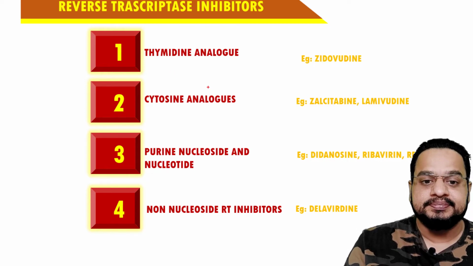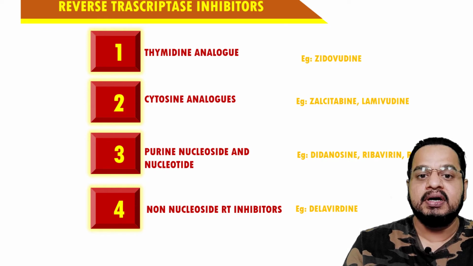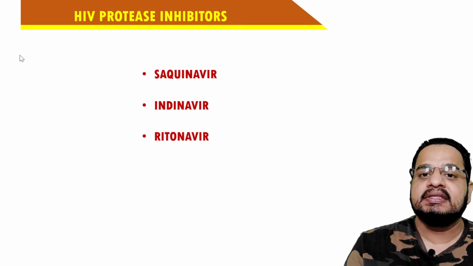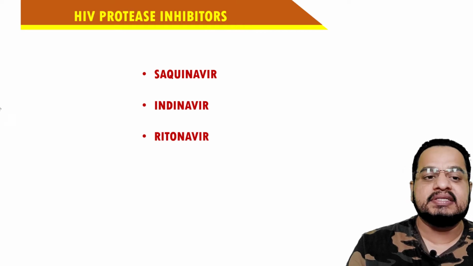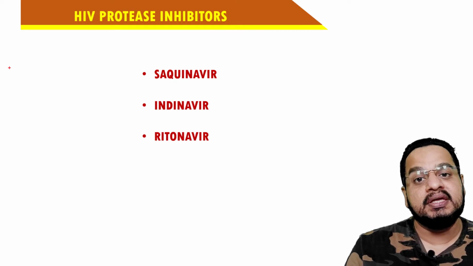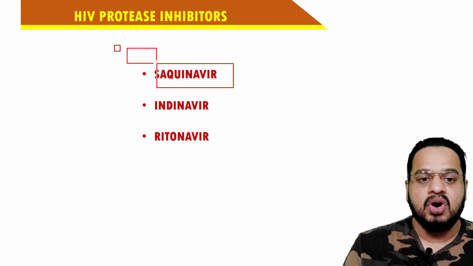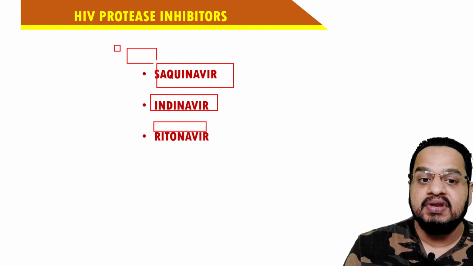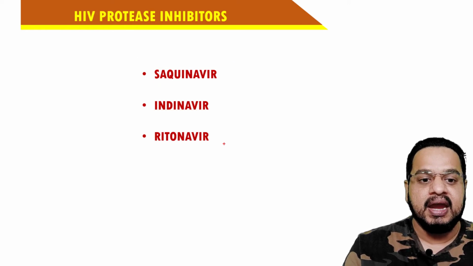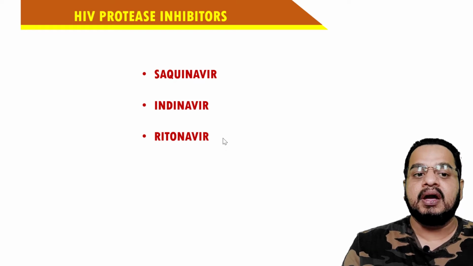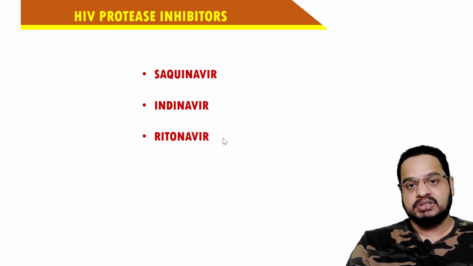Understand? Then once you have understood this second class, let us discuss the third important class, that is the HIV protease inhibitors. Examples of HIV protease inhibitors are saquinavir, indinavir, and ritonavir. So these are the examples for the HIV protease inhibitors. Got it?